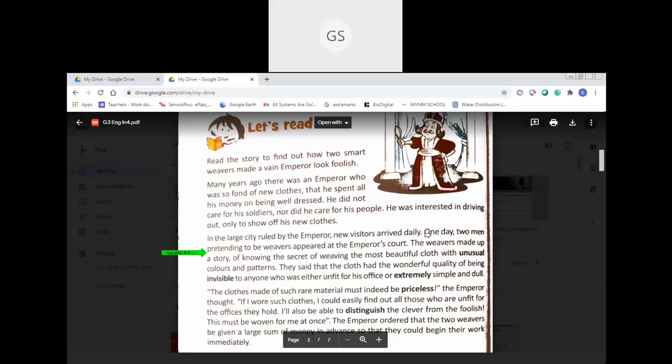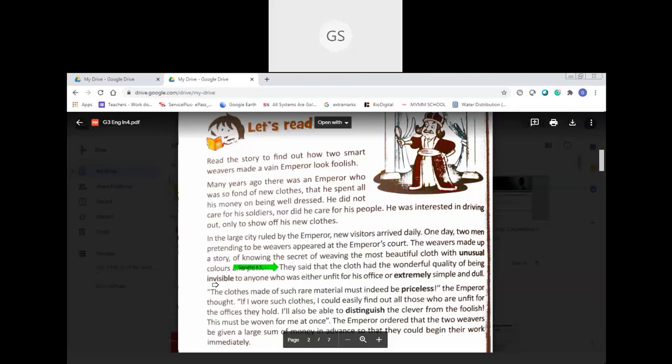Unusual. So now I request all the children to underline the word unusual with your pencil. Yes, this word is very important, and learn the spelling. So what did the weavers say? They said that they know the secret to weave the most beautiful cloth with unusual colors and patterns. So they can do unique design. They said that the cloth had the wonderful quality of being invisible.